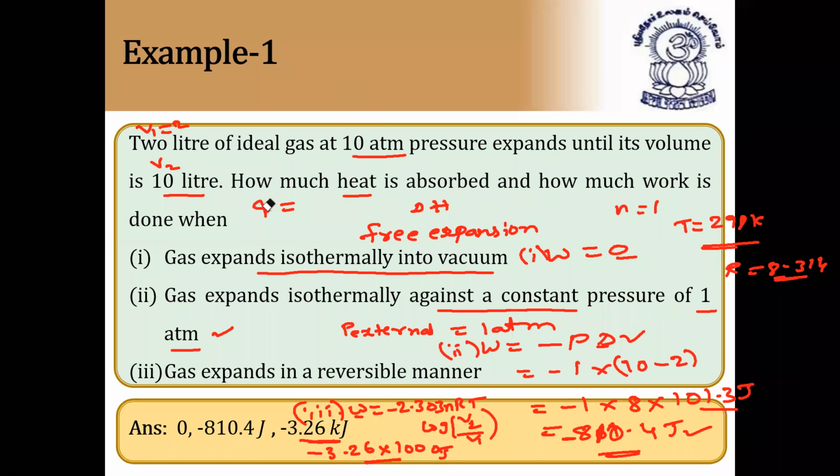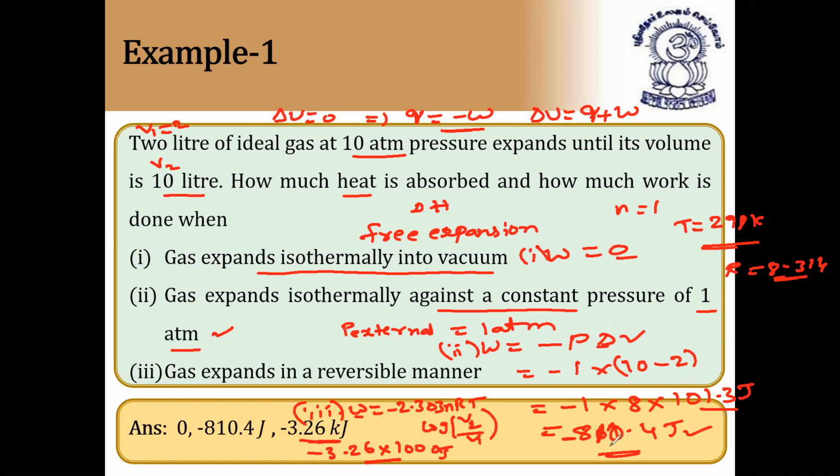Please listen now, because we have not discussed only work done. In first case, W is equal to 0 means Q is also equal to 0, because isothermal process means delta U is equal to 0. So in isothermal process, delta U is equal to 0 means automatically Q becomes minus W, because from first law of thermodynamics we know delta U is equal to Q plus W. So Q becomes minus W. So whatever the value you got, you take it in.